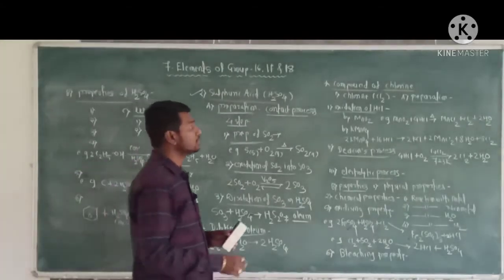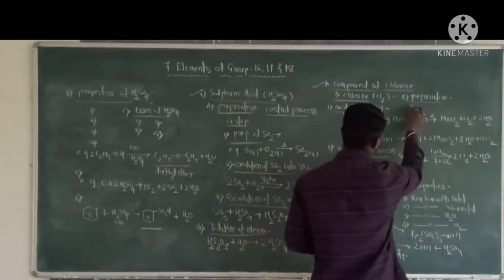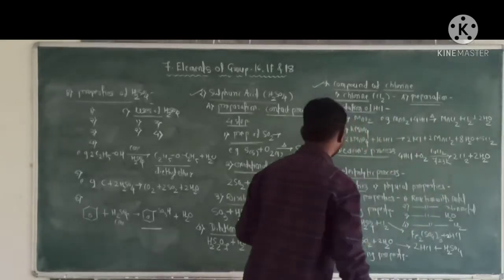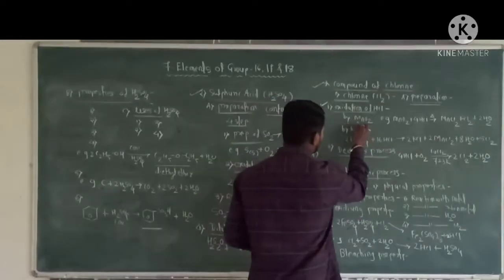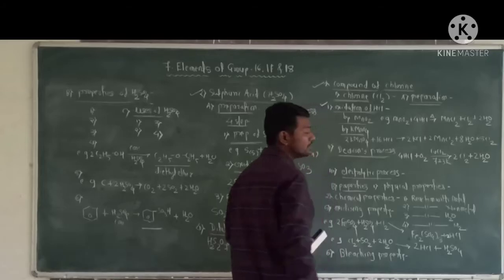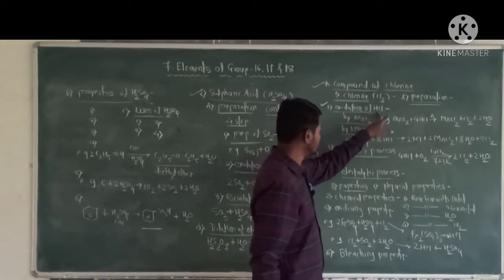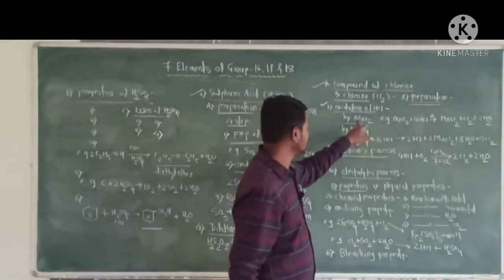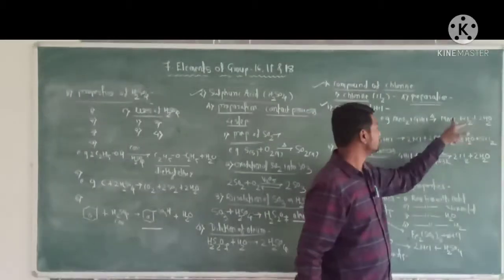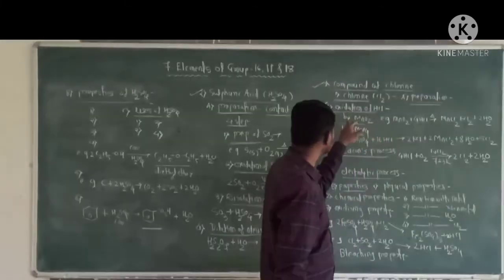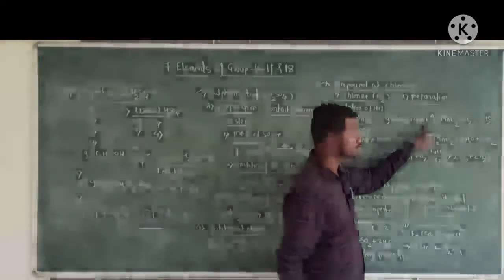Now next, compounds of chlorine. First compound, chlorine. First of all, preparation. First method, oxidation of HCl by MnO2 and by KMnO4. In the first method, MnO2, that is manganese dioxide, oxidizes HCl to give chlorine.